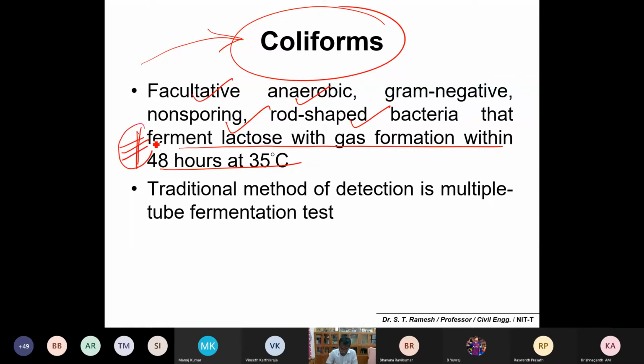This is very useful to detect coliforms. You take the sample, add lactose broth, keep it in the incubator, and continue the test for 48 hours at 35 degrees Celsius. For gas production, you have a test tube and a small inverted vial inside. It's very simple. Take out the water sample